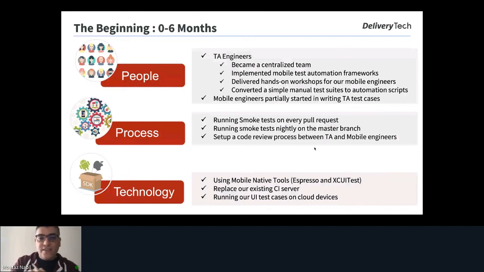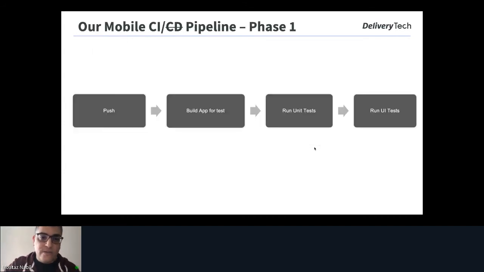If I'm a test engineer and writing a TA script, they also need to check the code review, or that the implementation goes through our guidelines and our code standard and so on. So here we have two eyes, one from TA and one from the developers. So we set up our code review process between the TA and mobile engineers.